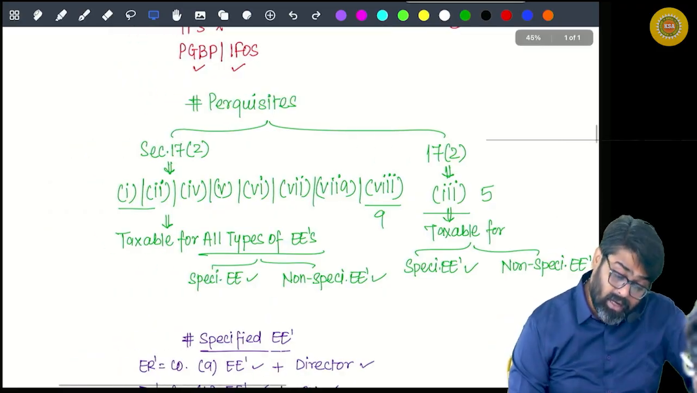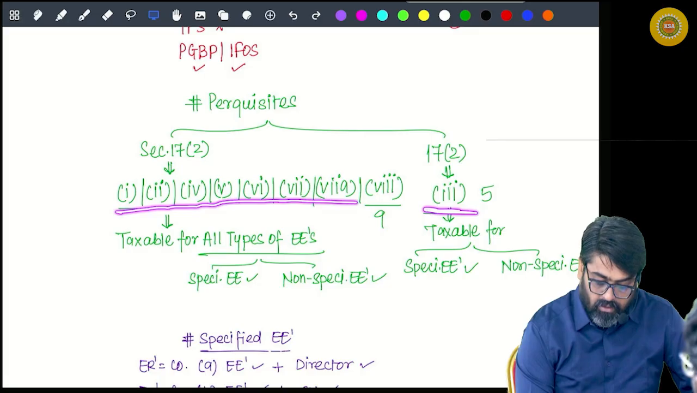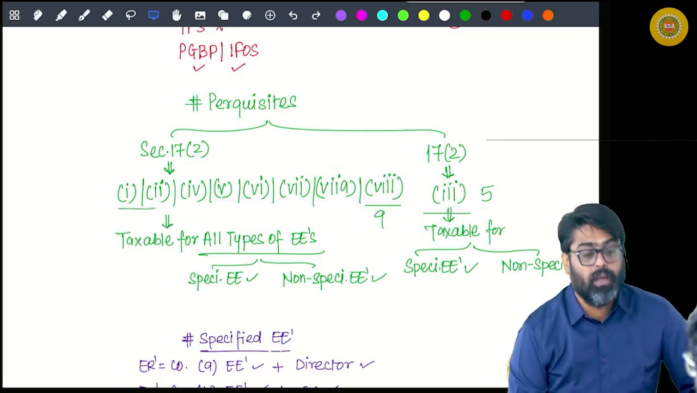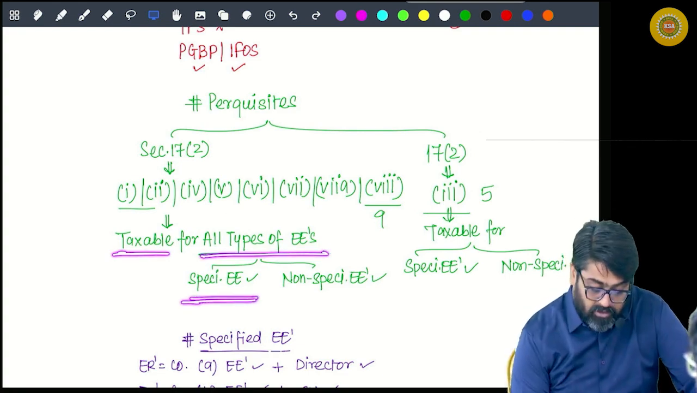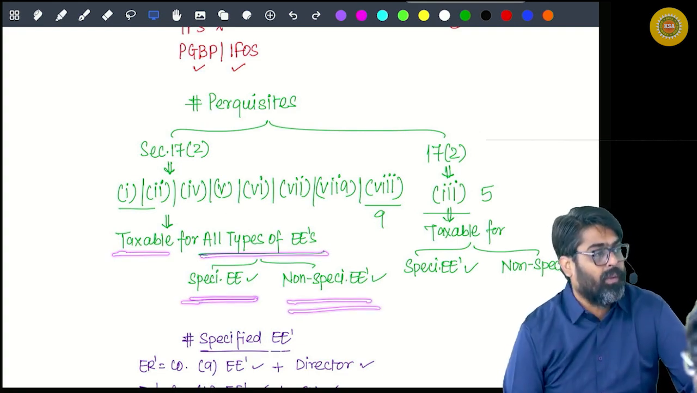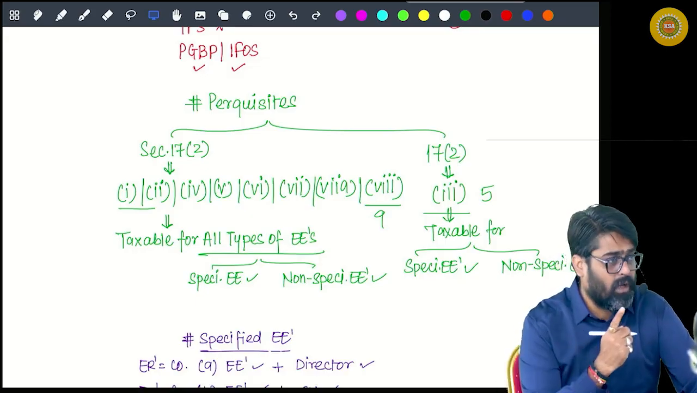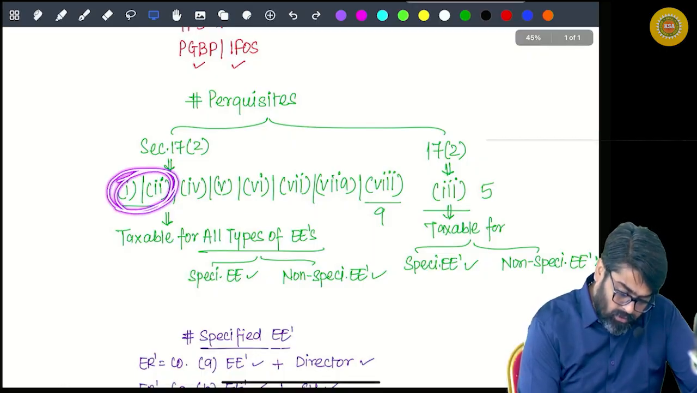Okay. But other than clause 3, clauses 1, 2, 4, 5, 6, 7, 8, all these perquisites are taxable for all types of employees, whether the employee is a specified employee or a non-specified employee. So one by one we are going to discuss these perquisites. So first one is clause 1 and clause 2.